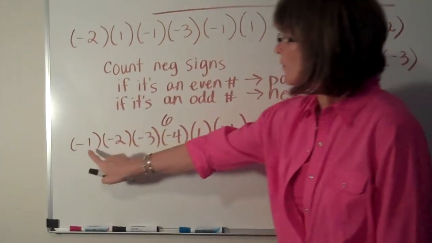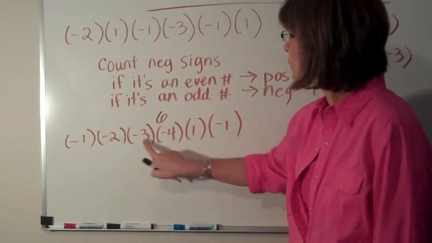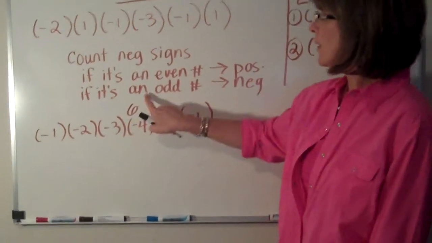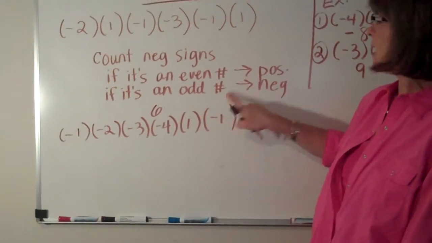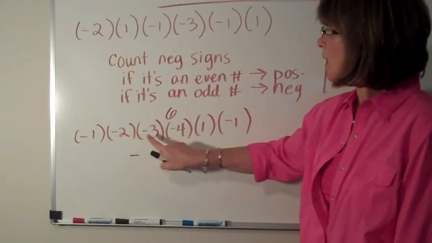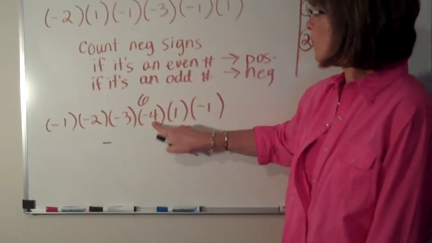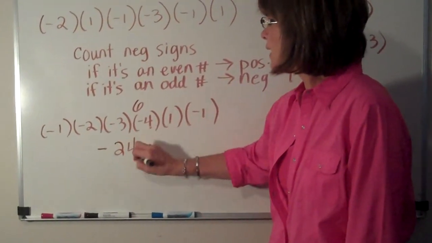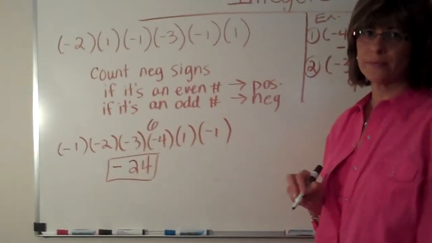Okay, so in this one, if I count them, 1, 2, 3, 4, 5, that's an odd number of negative signs, so my answer is going to be negative. I multiply 2 times 3 is 6, times 4 is 24, and I get negative 24.